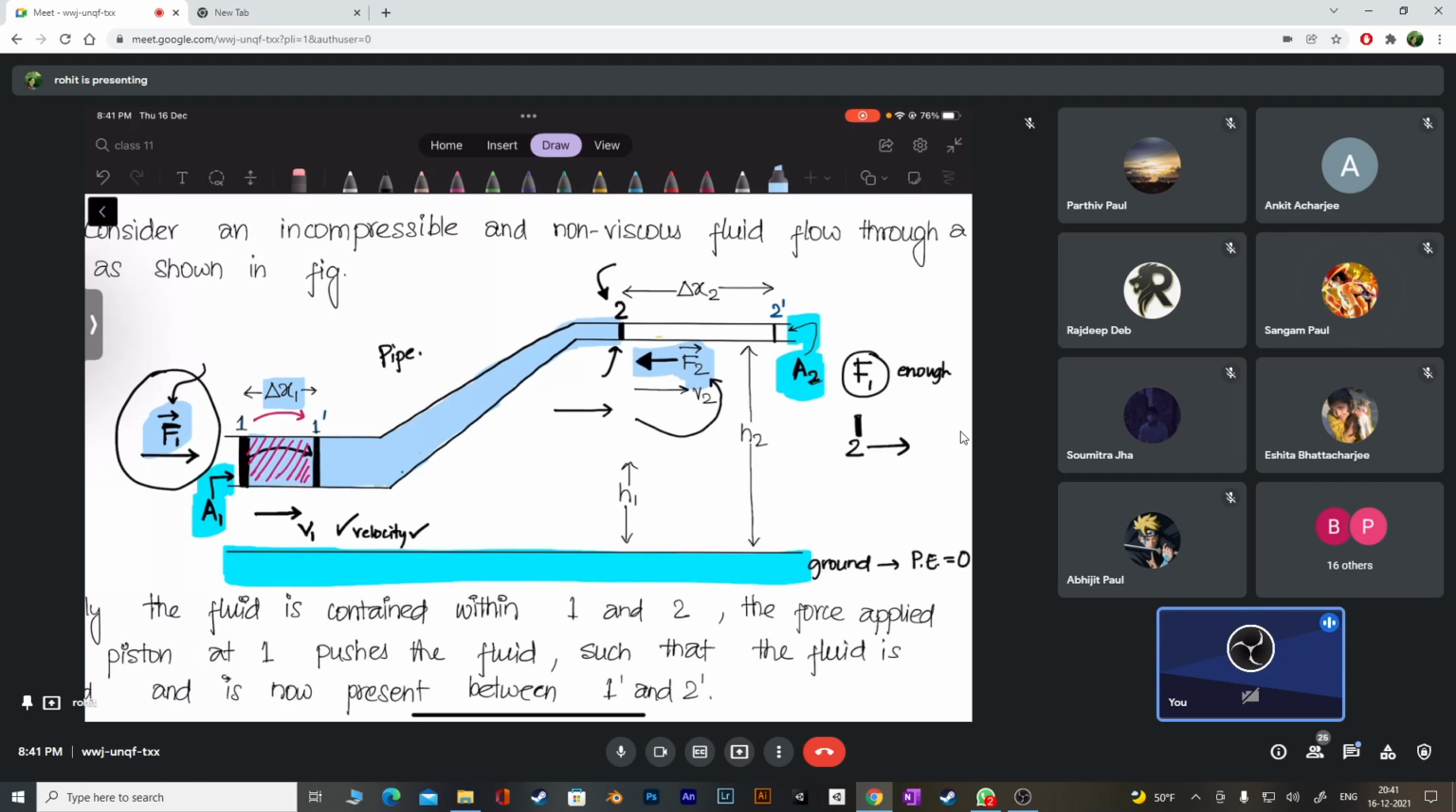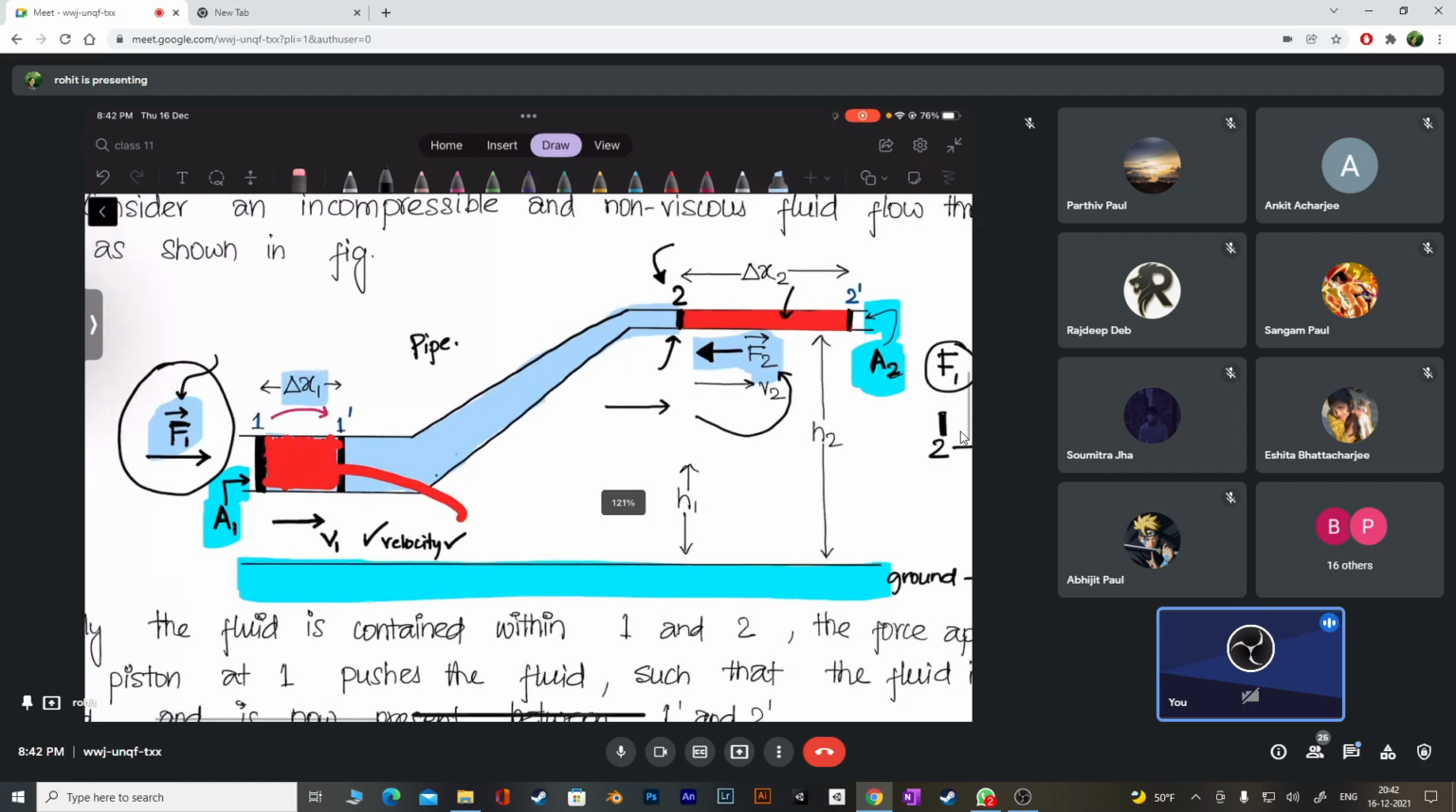2 dash. Whatever the volume of liquid was here will now be displaced, and piston 2 will reach a new position called 2 dash, and the liquid that is displaced occupies so much space there. Now you tell me, this is the location of the liquid that has been displaced. Do you agree that the volume there and the volume here will be same or different? Same. If I displace 1 liter of water here, how many liters will be displaced here? 1 liter. So the volume is going to be same.